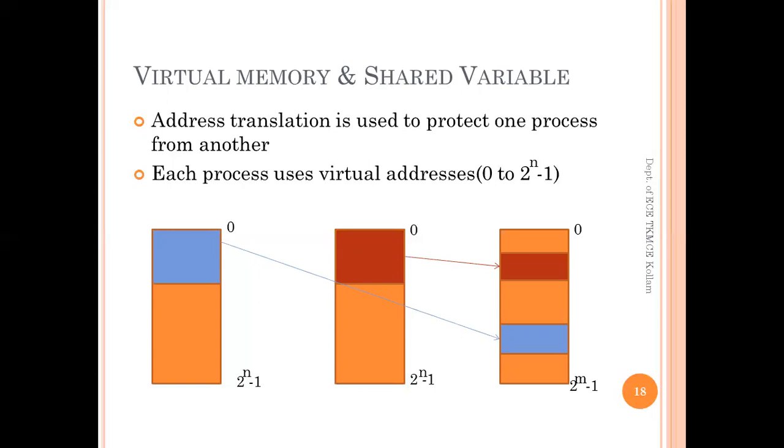So two conditions are necessary for this shared variable system. First, the shared variable function should be supported by the operating system, and second, the shared variable should be mapped to the same physical address.